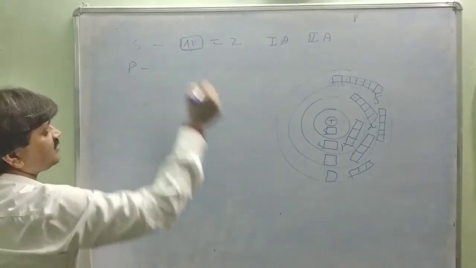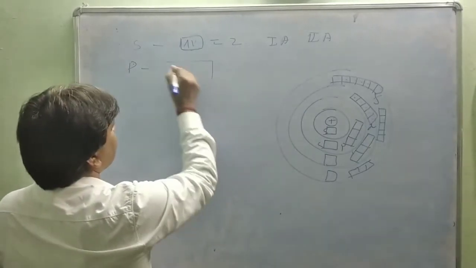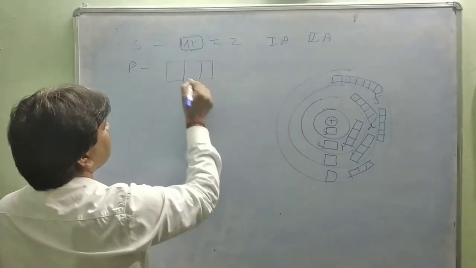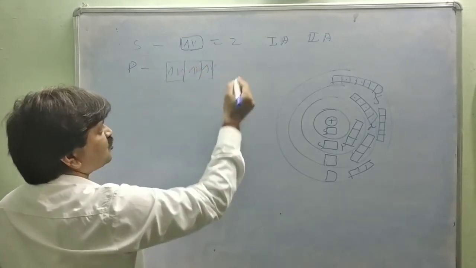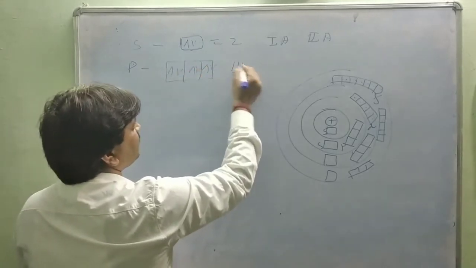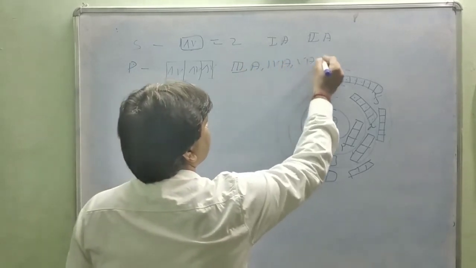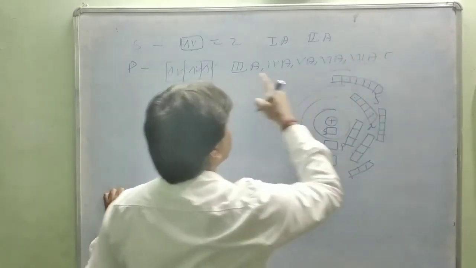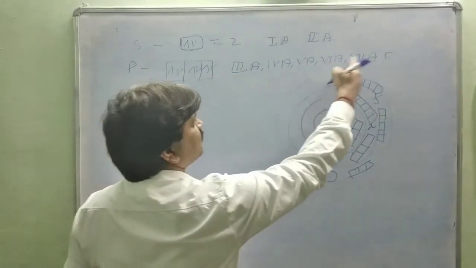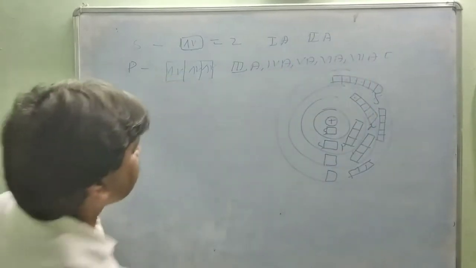The P block has, you will see, 1, 2, 3 orbitals. So in the 3 orbitals, how many electrons can be filled? 1, 2, 3, 4, 5, 6. So the P block has 3rd A, 4th A, 5th A, 6th A, 7th A and the 0 group. Total 6 groups, 1, 2, 3, 4, 5, 6 groups are present in the P block element.